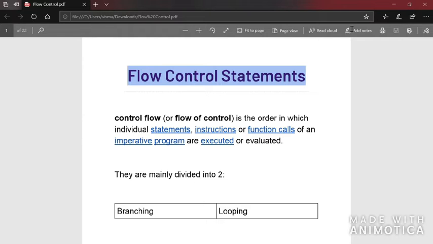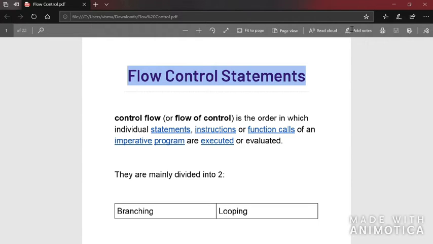The statements which allow us to make such decisions are called control statements. These control statements decide the flow of control, the way of execution of the code. Now, branching means that according to a condition, we decide which set of code should be executed. That is what is meant by branching.